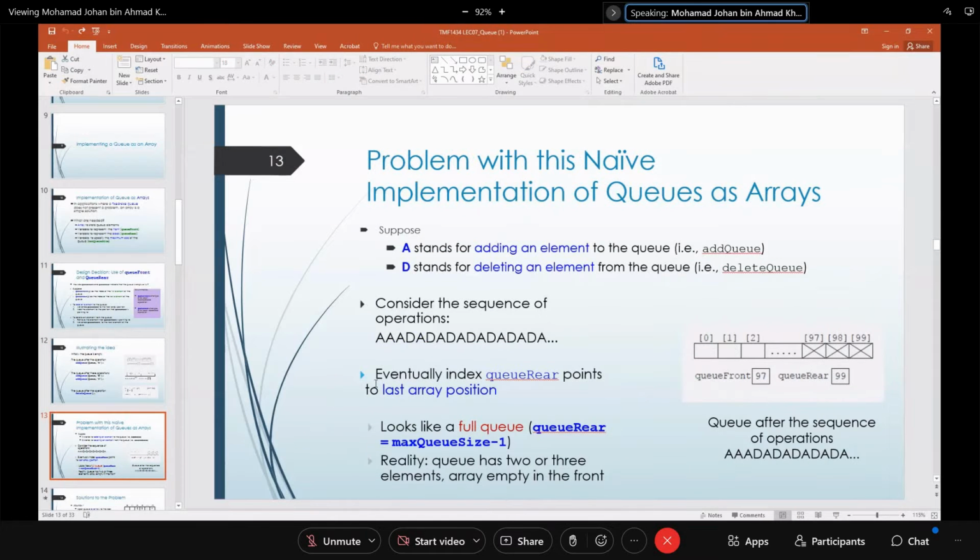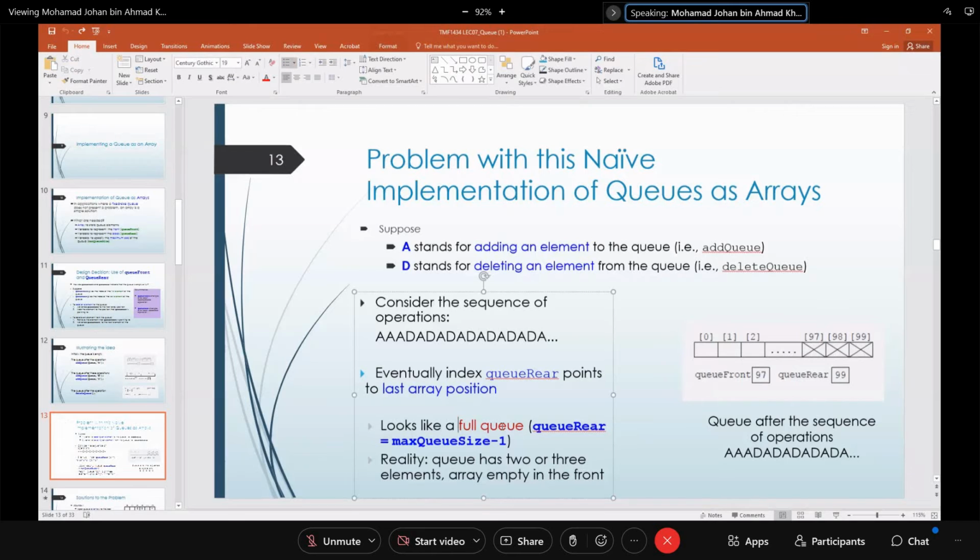Okay. For a full queue, the value is queue rear equivalent to max queue size minus 1. If size is 100, then the index should be 99.